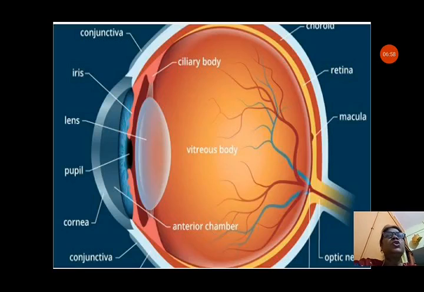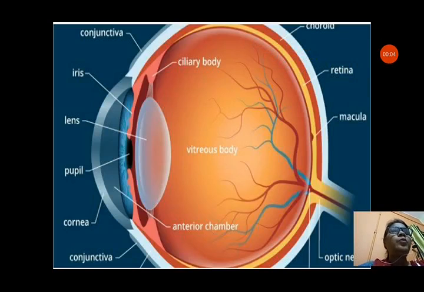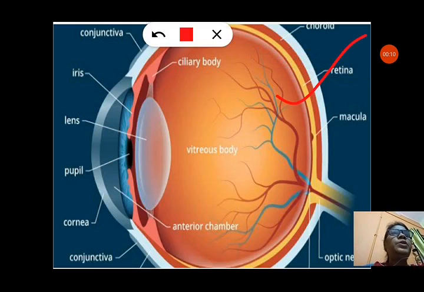You can see in this picture also, retina is on the back. So retina is on the back of the eye. On that retina images are formed. You can see the retina here. That retina on the back side of the eye receives the light and changes the light into electrical signals that send messages to the brain, and the brain recognizes the message, and we can see the pictures through the help of the retina.